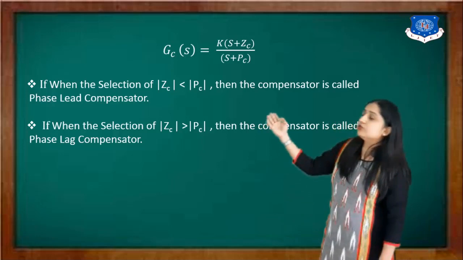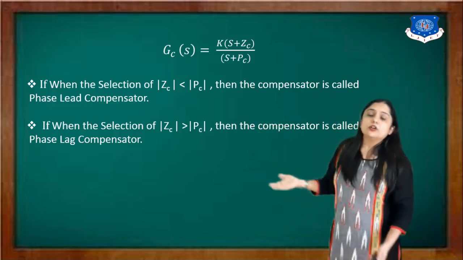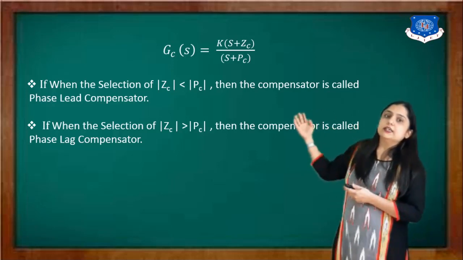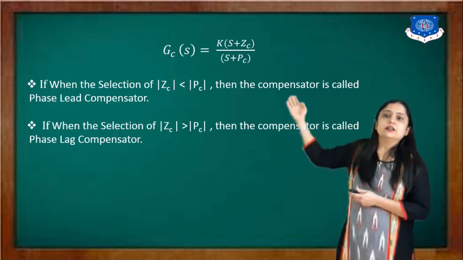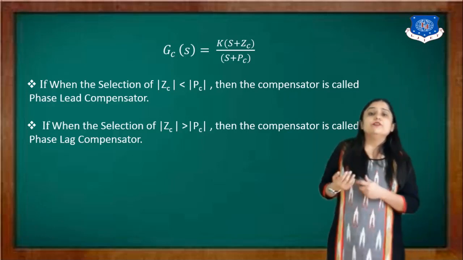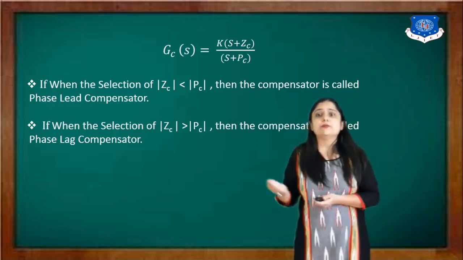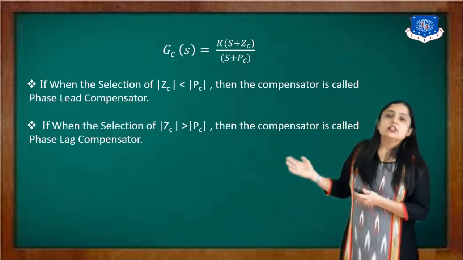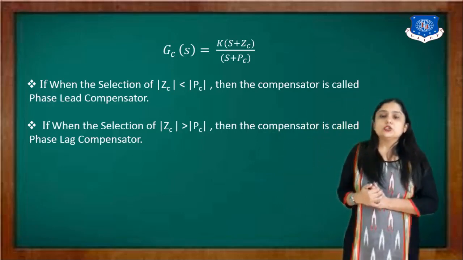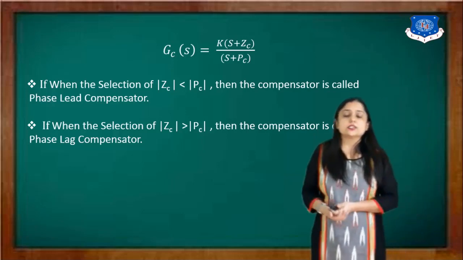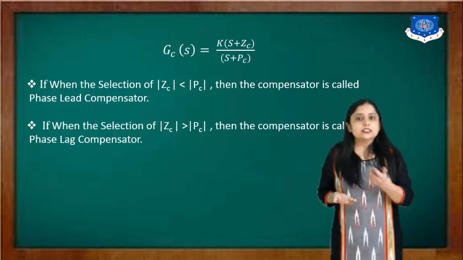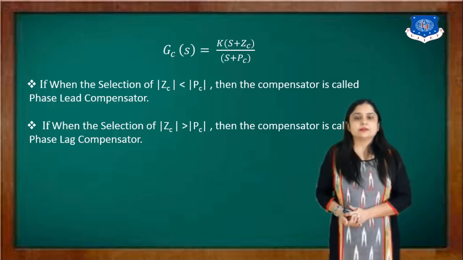So we will choose the zero and pole according to our requirement. If it is a lead compensator, then the magnitude of Zc should be less than Pc. And if it is a lag compensator, then the magnitude of Zc should be greater than the magnitude of Pc. So in today's session, we discussed the types of configuration, and mainly the approaches to system design.